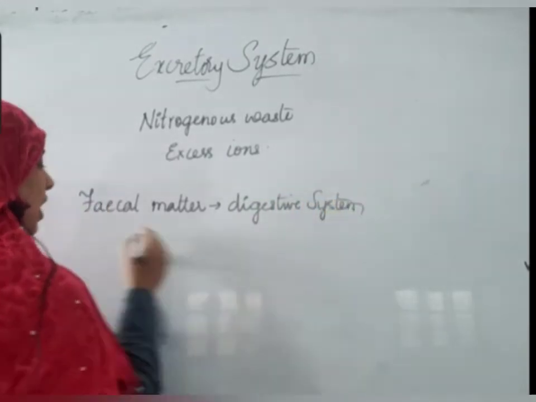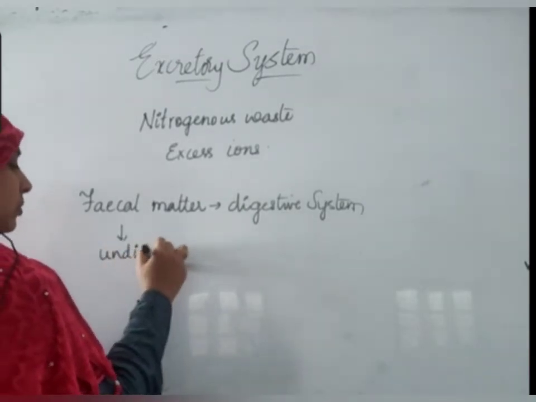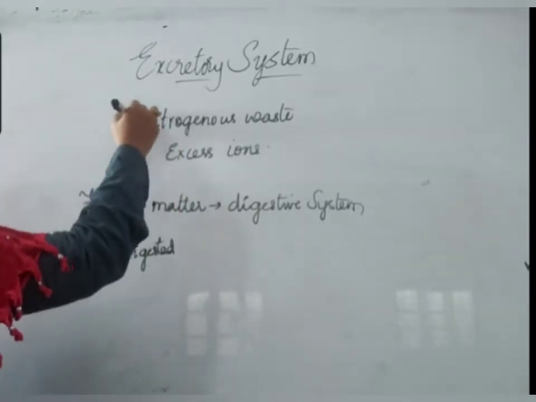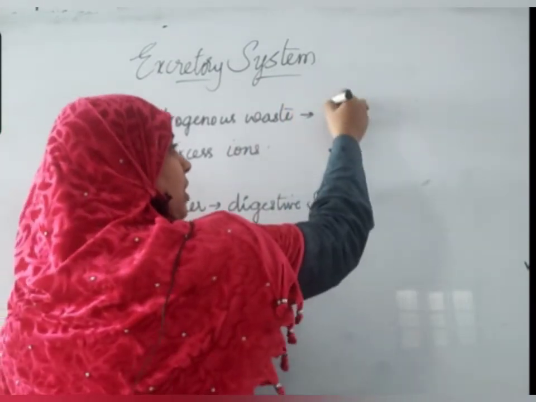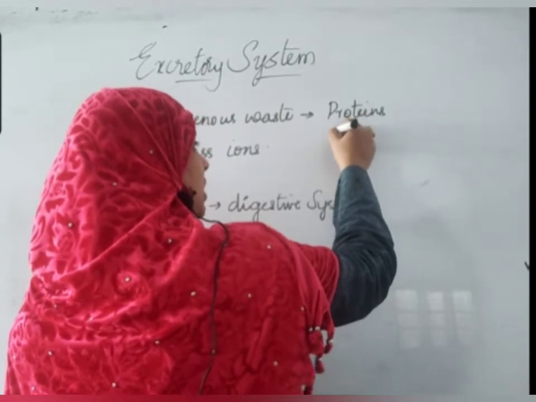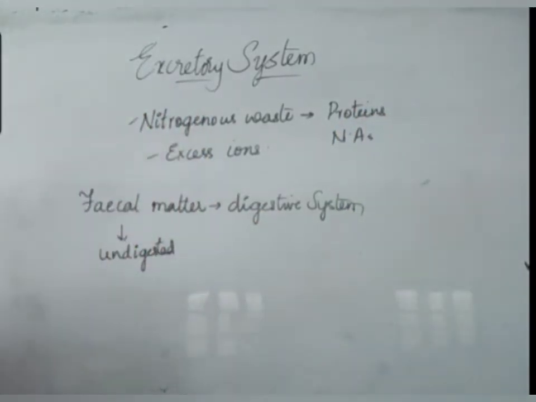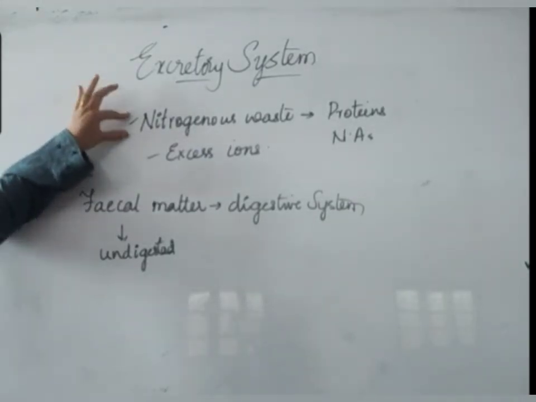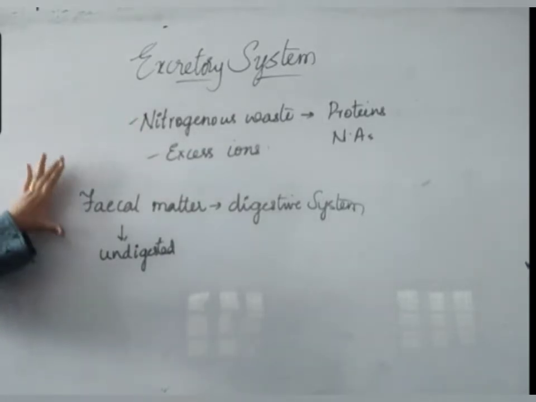Fecal matter is the undigested food that is removed by our digestive system. This is different from this excretory material. Nitrogenous waste is that substance which is formed when proteins are degraded. When proteins and nucleic acids are degraded, at that time nitrogenous waste is released out of the body. This is different from fecal matter.